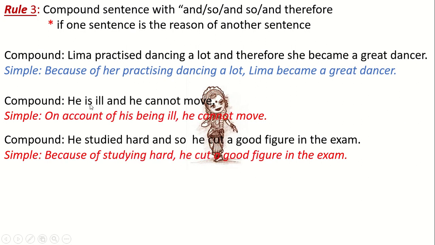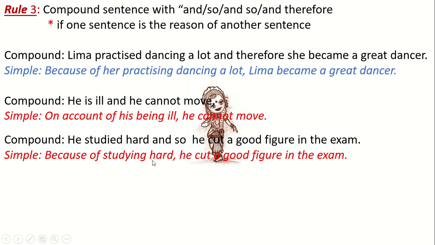Another example: he is ill and he cannot move. We can use on account of. On account of his being ill, he cannot move. So because of or on account of, you can use any word. In the next sentence, you see: he studied hard and so he got a good figure in the exam.